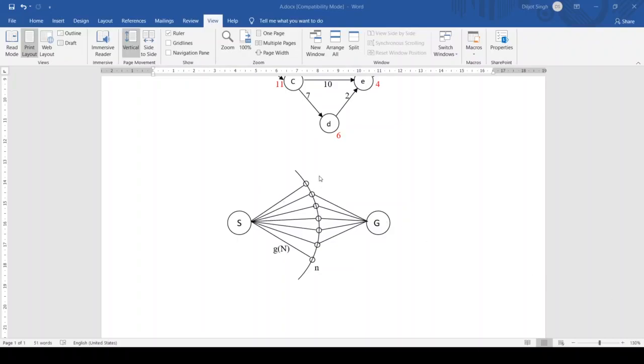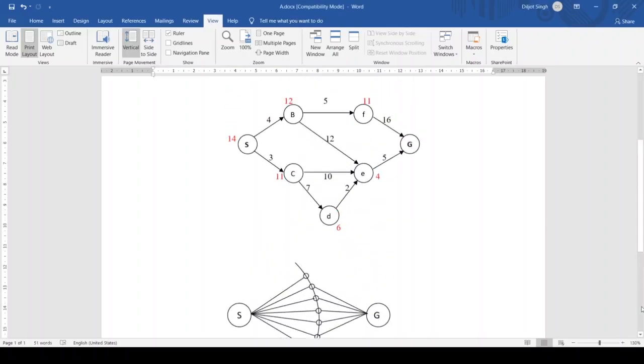For example, all the nodes are taking me to the goal state. Like this node is also taking me to the goal state from n. This node is also taking me from n to goal. This node also, this also. But at what cost? So the optimal cost is known as the heuristic.